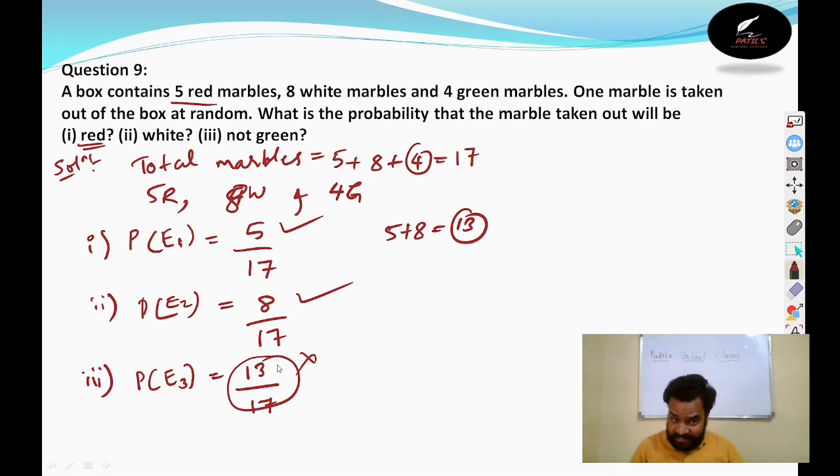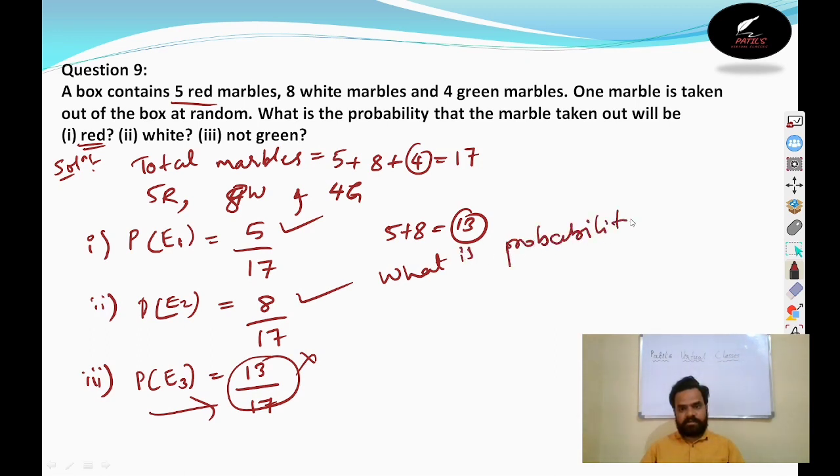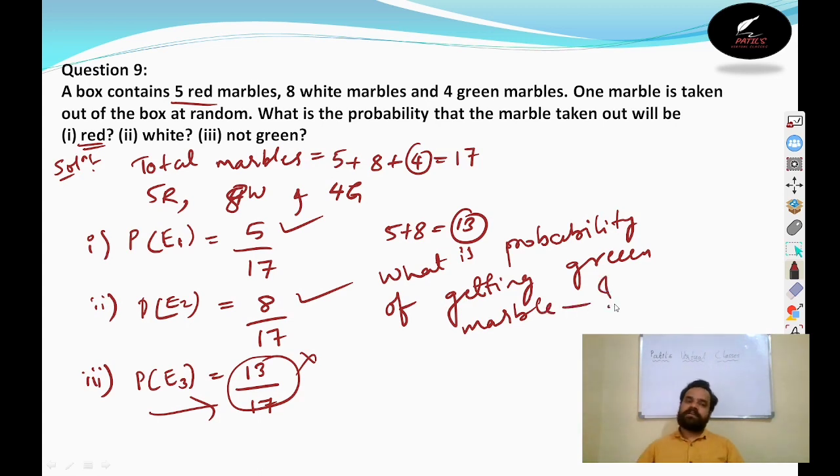What will be the probability of green? Please do find the probability that the taken out marble is green color and comment the answer. I will write the question here. What is the probability of getting a green marble? Please do find the answer and comment your answer. I will see how many of you will write the answer. Next question.